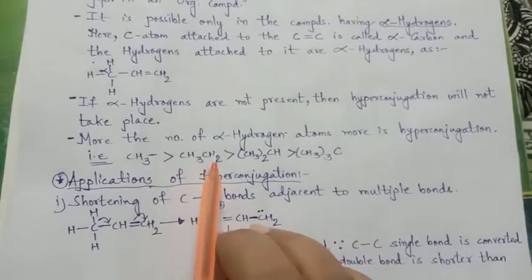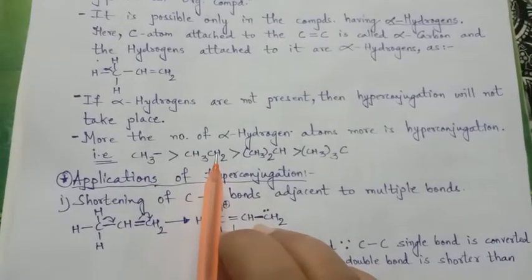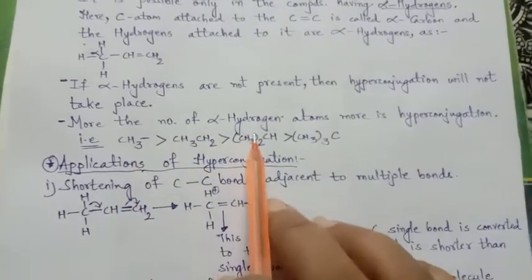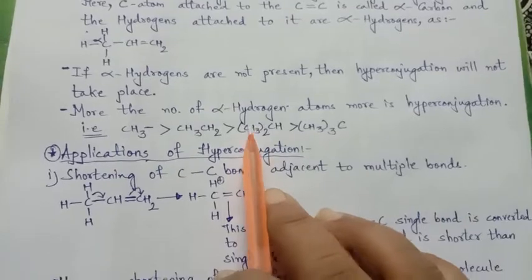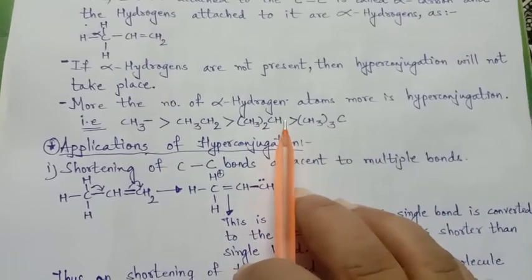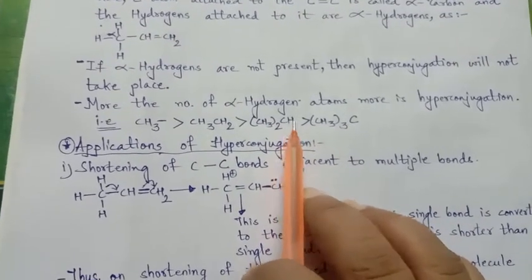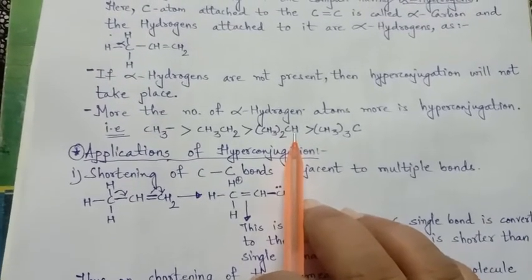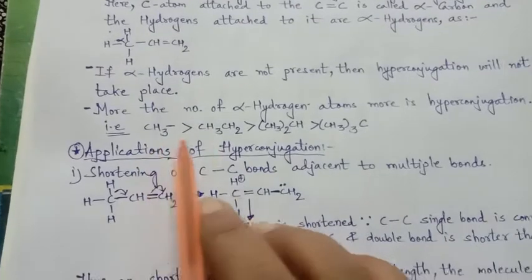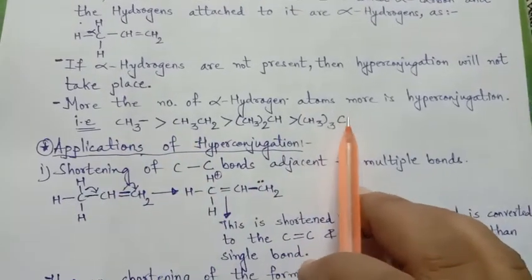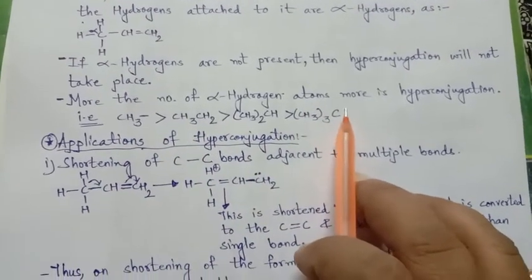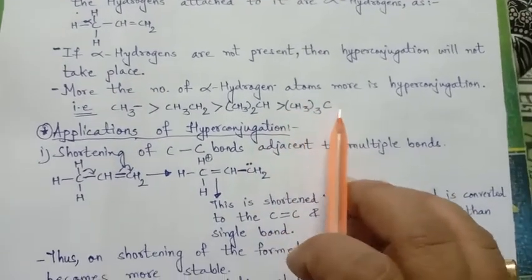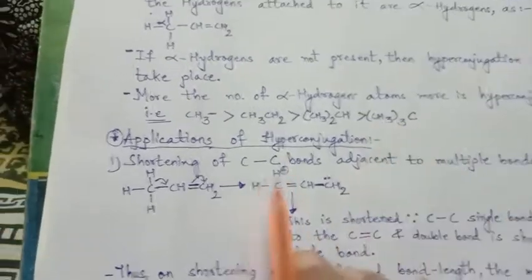Here only two are attached to this carbon, so it will be a little less than the methyl case. Here there is only one hydrogen, so it is still less hyperconjugated than the first and second. And here no alpha hydrogen is present, so no hyperconjugation, or very negligible hyperconjugation, takes place.